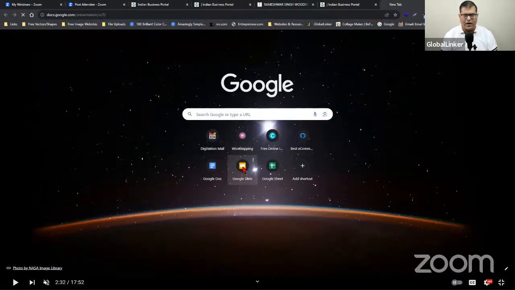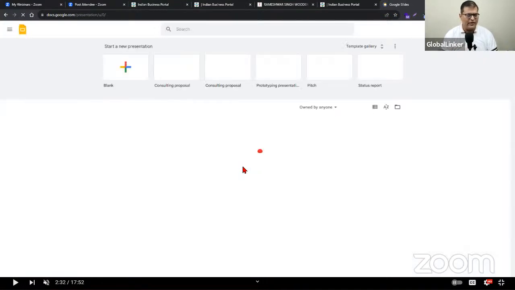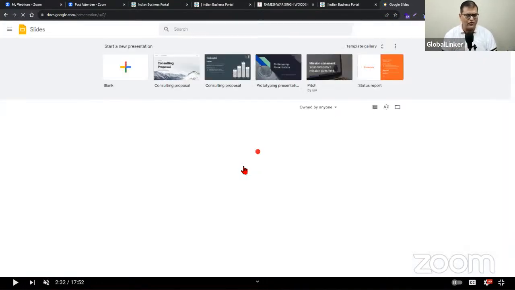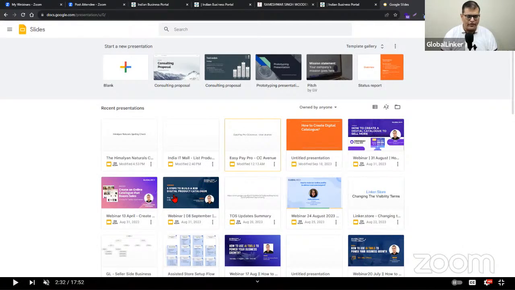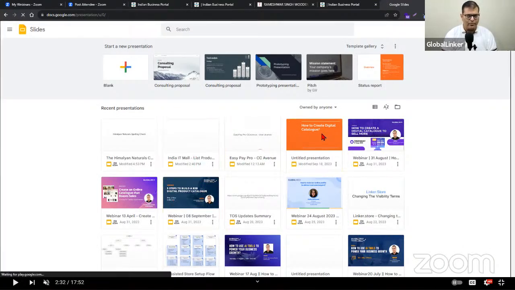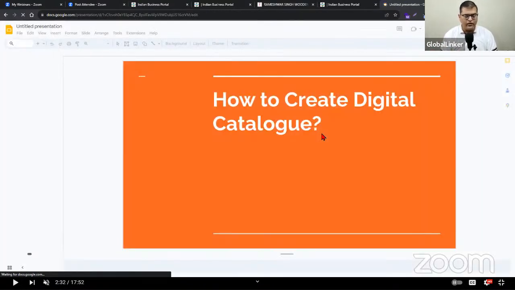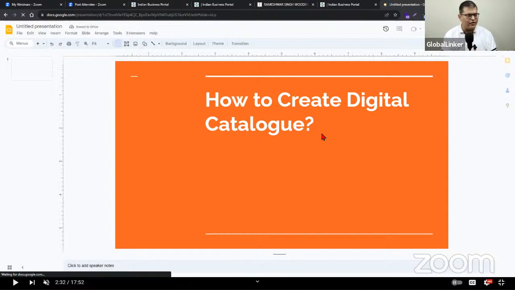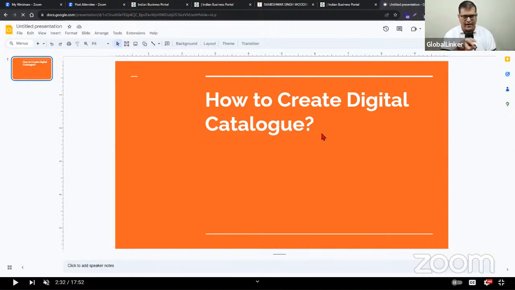Now, I'm using a PowerPoint slide because as business professionals, we are all familiar with this tool, which all of us use almost on a daily basis. So this is where I'm going to use a presentation, and this is the presentation which is getting opened up. Now, on this presentation, you can see I have just added 5 words, how to create digital catalog. That's it. And the background is currently red and the text is white. That's how it is appearing.